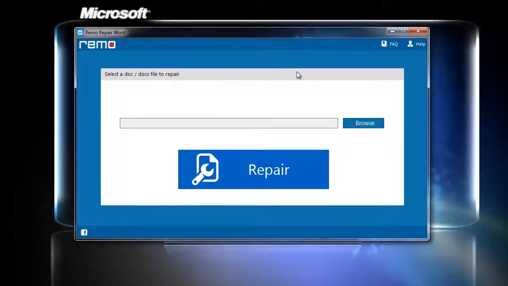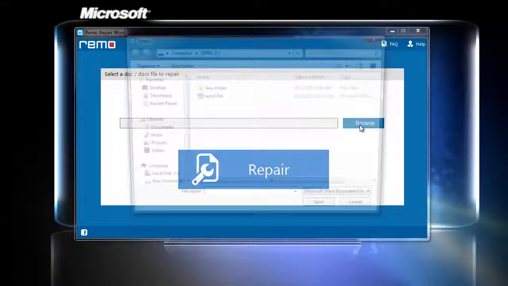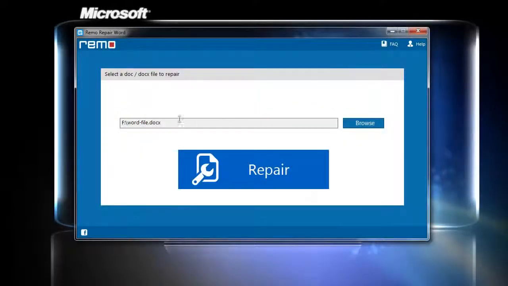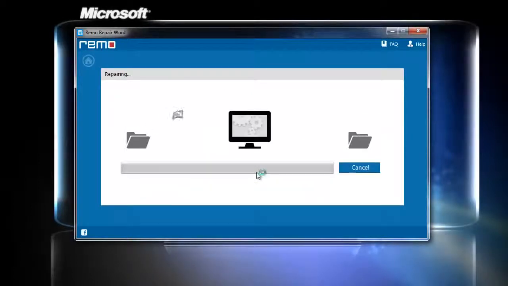Here, I need to select my corrupted Word file. Just click the Browse button and select the corrupted file. Now, I will click on the Repair button to repair my corrupted file. Wait till the repair process completes.